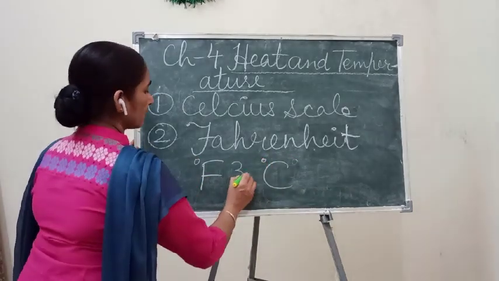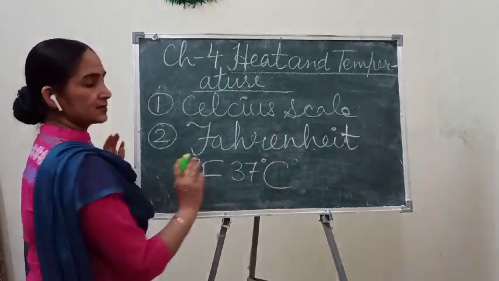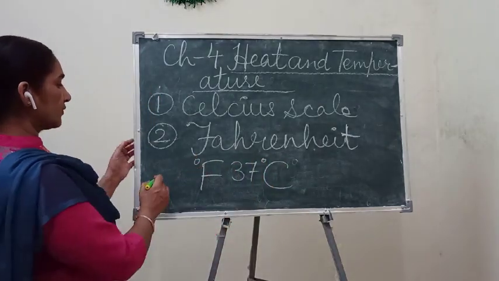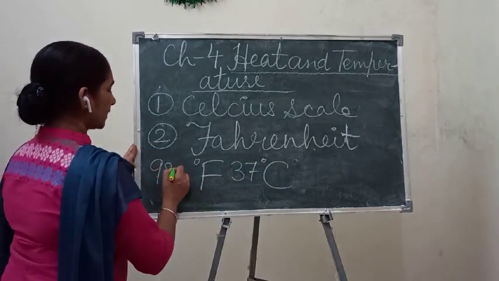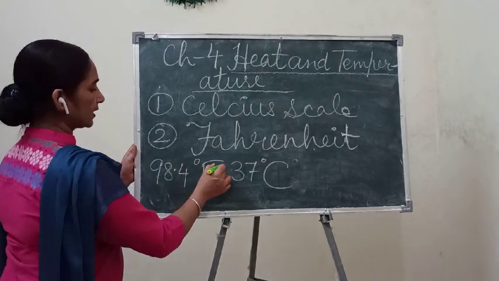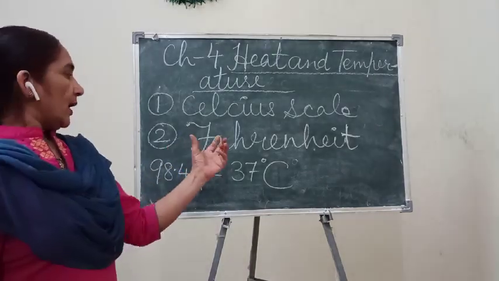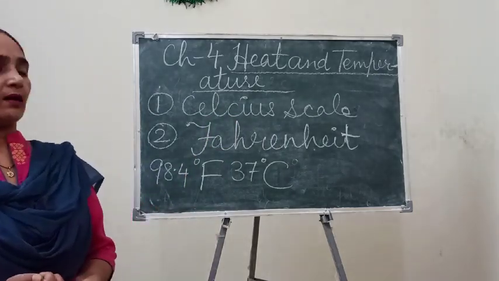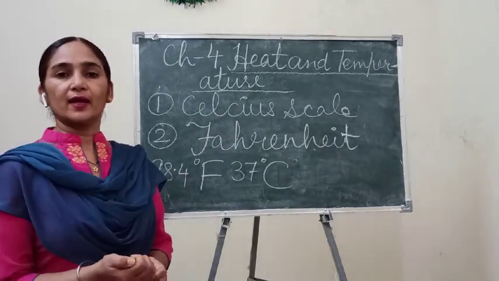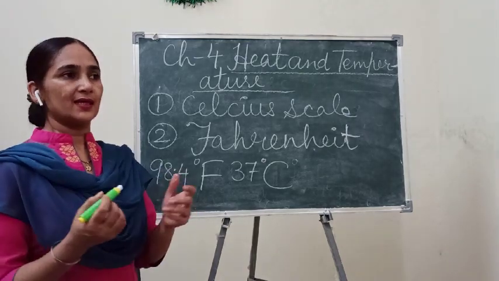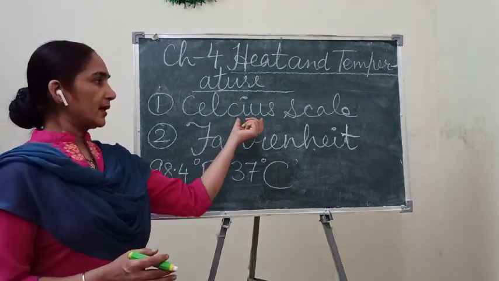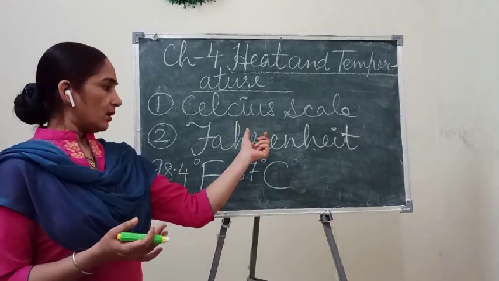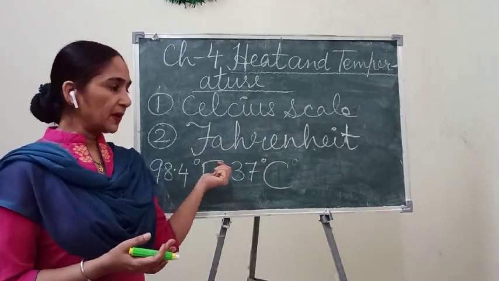Like 37 degree Celsius, and in Fahrenheit we can say 98.4 degree Fahrenheit. These two scales are commonly used, and we can commonly hear them from people.